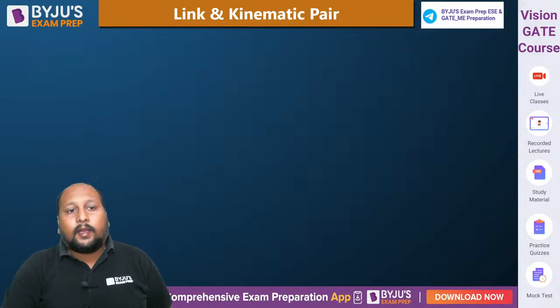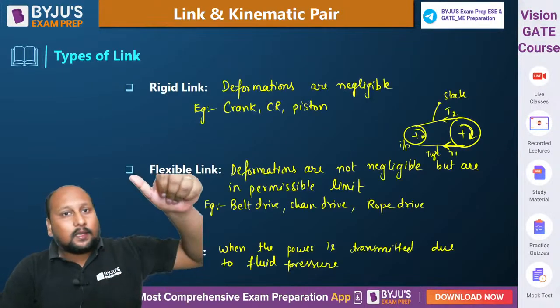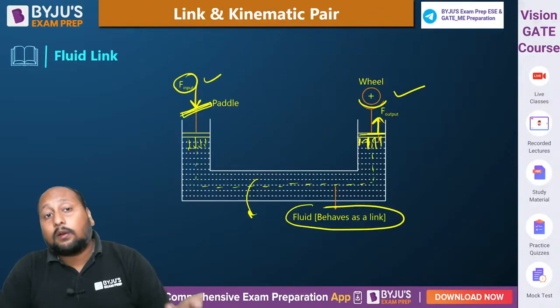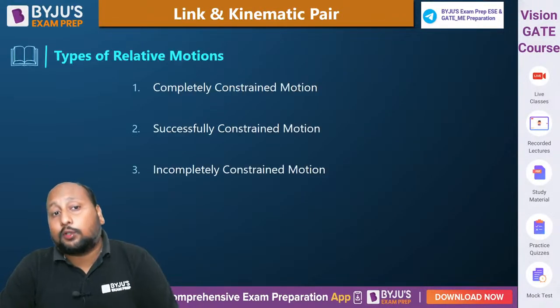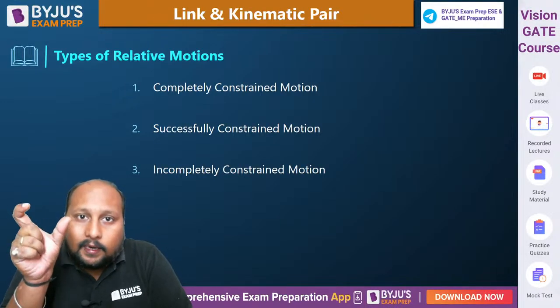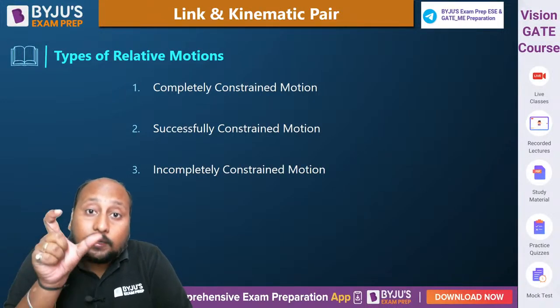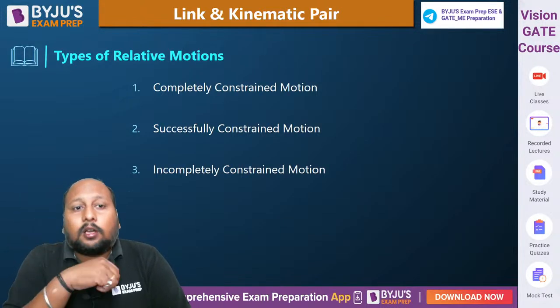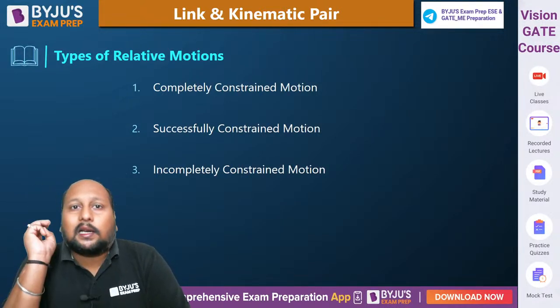a kinematic link. Okay, fine. Now, we have seen what is a kinematic link. Yeah, we have seen what is the different types of link. Now let us talk about what are the different types of relative motion. Very important, क्योंकि relative motion ही एक ऐसा parameter है that we have introduced in the definition of kinematic link. Okay, now if I talk about relative motion, there are three major classifications of relative motion.